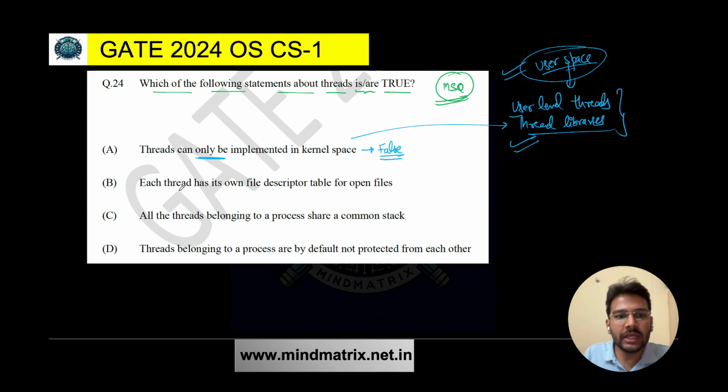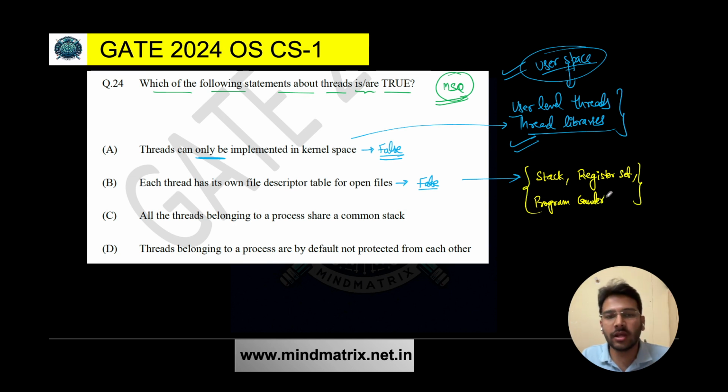What about option B? Each thread has its own file descriptor table for open files. Is this true or false? This one is false as well. Why? Because each thread has its own stack, each thread has its own register set, and each thread has its own program counter. Apart from these, everything is shared by all the threads of a single process.